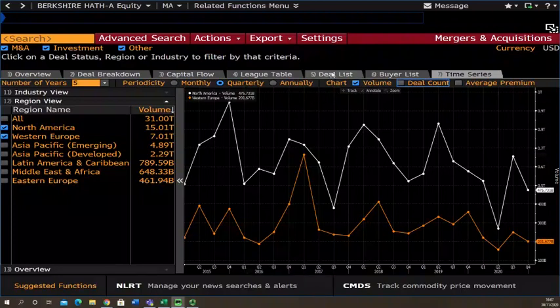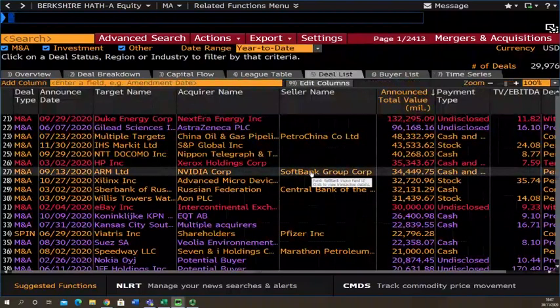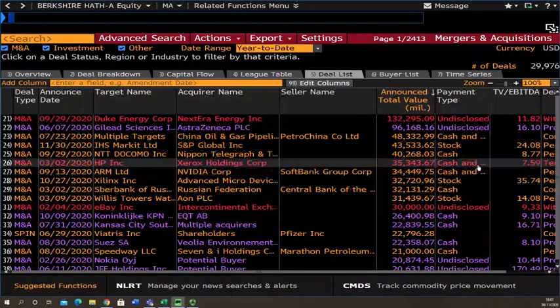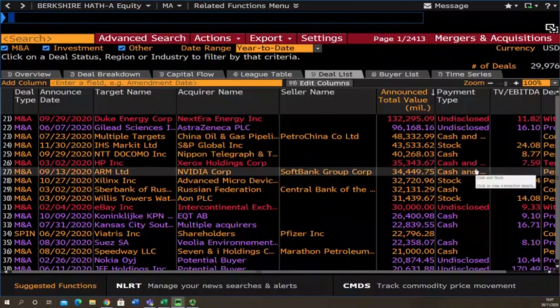So let's dig into a deal specifically. So I'll go with the deal list and we'll look at one here that is currently in the pending stage. If it's red, this is typically when it's been terminated. If it's purple, then this is still the proposal stage.